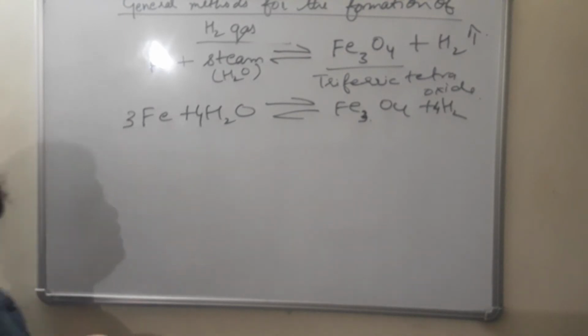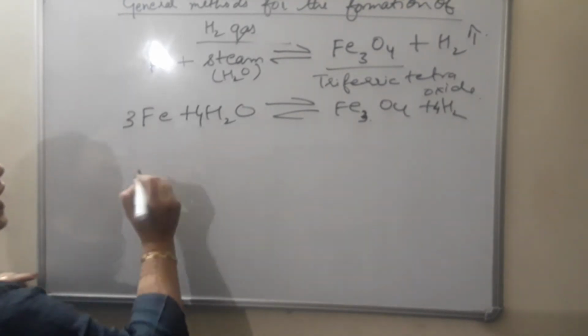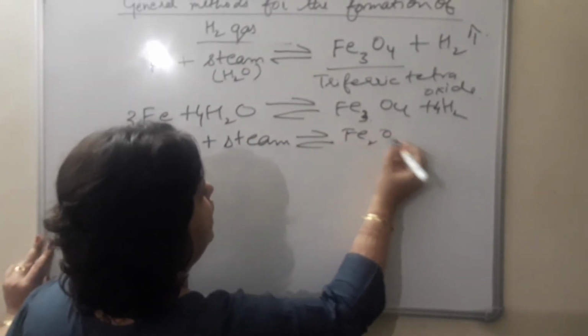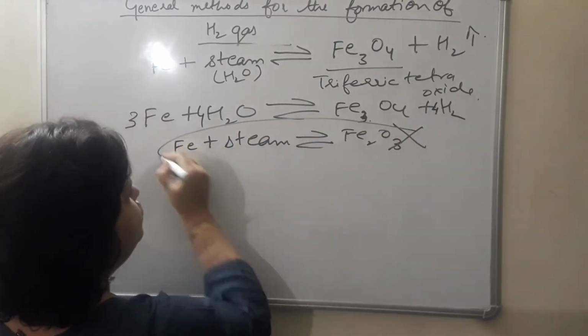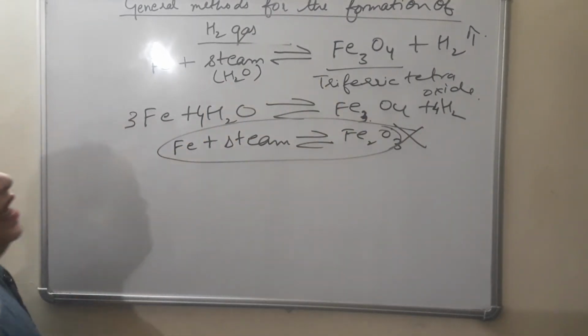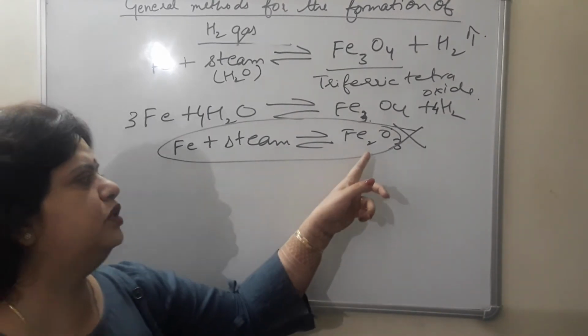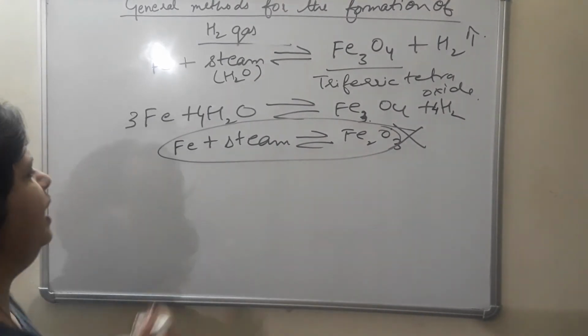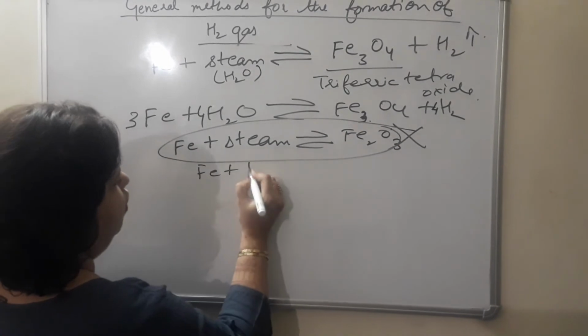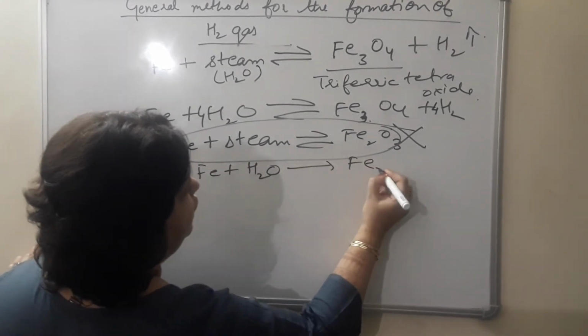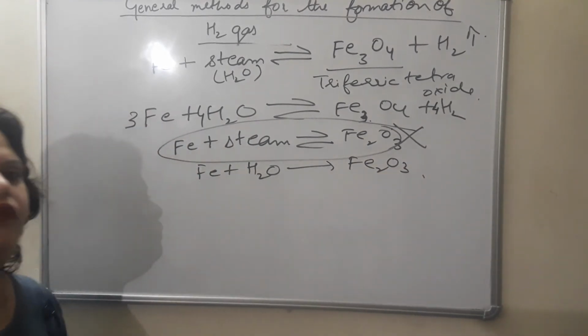Now some of the students always get confused. What they write? They write Fe plus steam will give Fe2O3. No, this is wrong. In case of steam, it will give Fe3O4. So you can ask me, madam, how this can be formed? This is formed when iron reacts with water or moisture. In that case, it will give you Fe2O3, that is a magnetic oxide of iron.